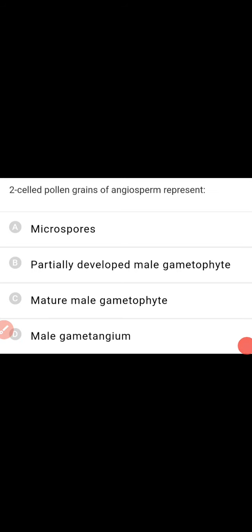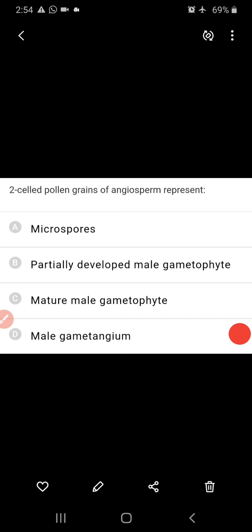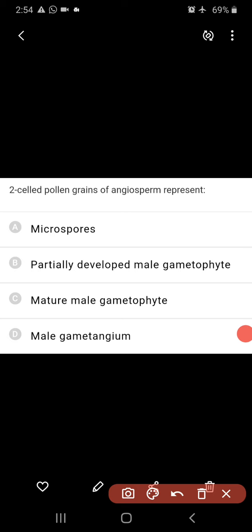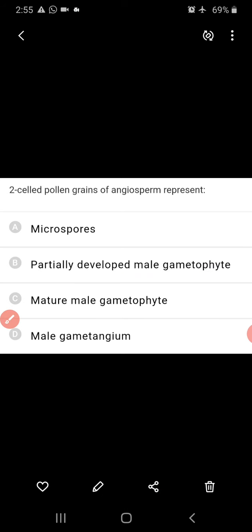And coming to the next question, a two-celled pollen grain of angiosperm represents. Actually, in most angiosperms, about 60%, pollen are shed in the two-cell condition. The two cells are known as the generative cell and the vegetative cell. So that represents a partially developed male gametophyte. So this is the right answer. A two-celled pollen grain of angiosperm represents a partially developed male gametophyte.